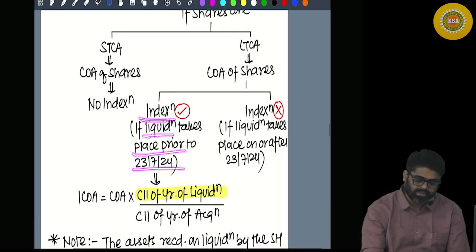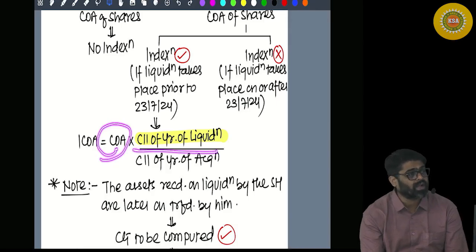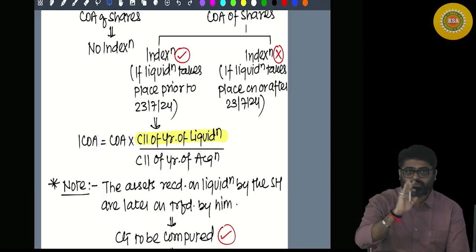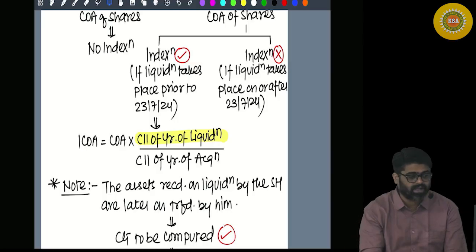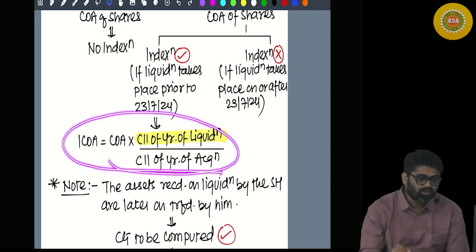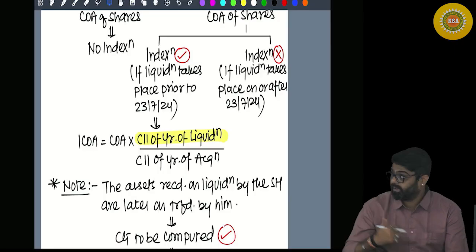Now, how will you do the indexation? You will take the cost of acquisition of the shares multiplied by the CII of the year of transfer. So, what is the year of transfer? Year of liquidation is the year of transfer. CII of that year you are going to multiply, and divide by the CII of the year of acquisition of your shares. Yes or no? Like this, you are going to index the cost. If it is to be indexed, it will be indexed like this.